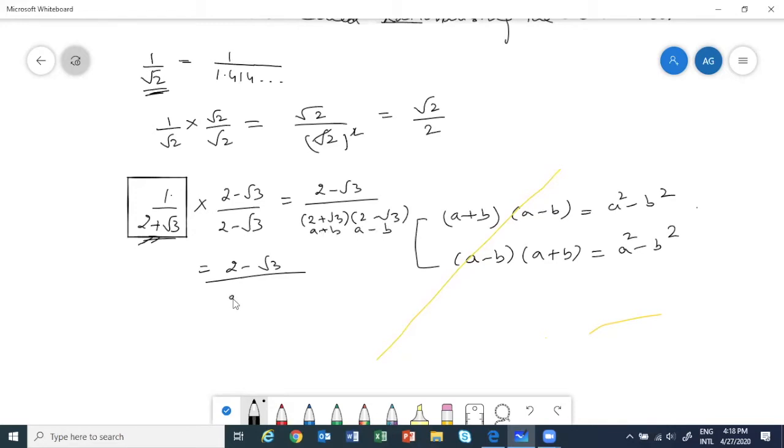So a square means 2 square minus root 3 whole square. This is equal to 2 minus root 3 by 4 minus 3, since root 3 whole square is 3. So we get 2 minus root 3 by 1, which is equal to 2 minus root 3. Is this clear?